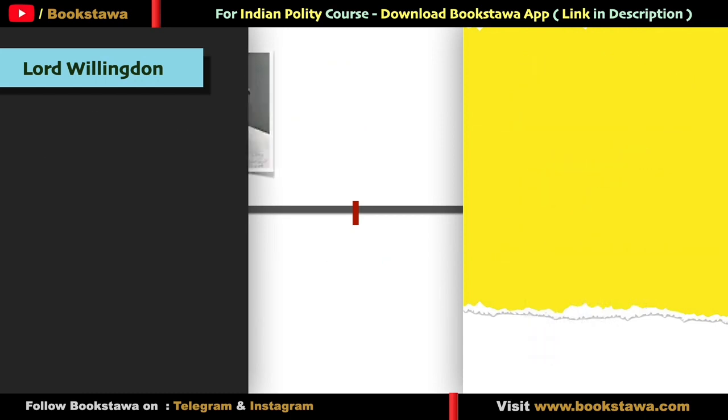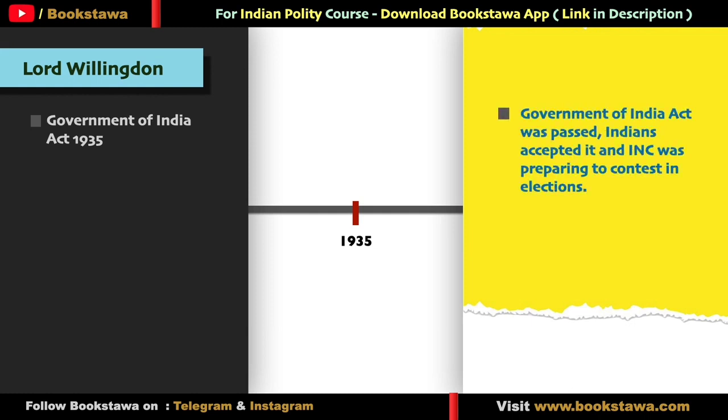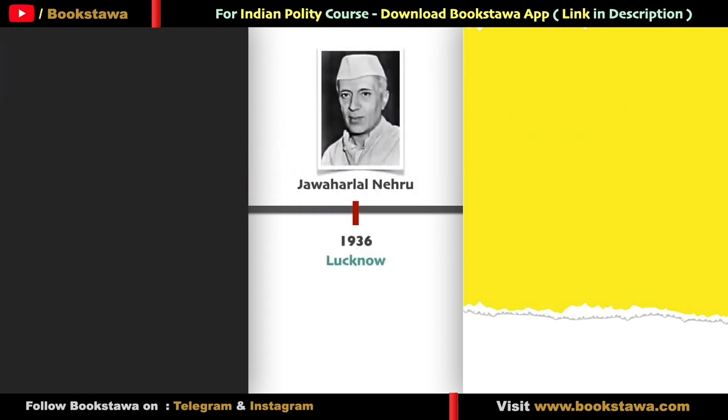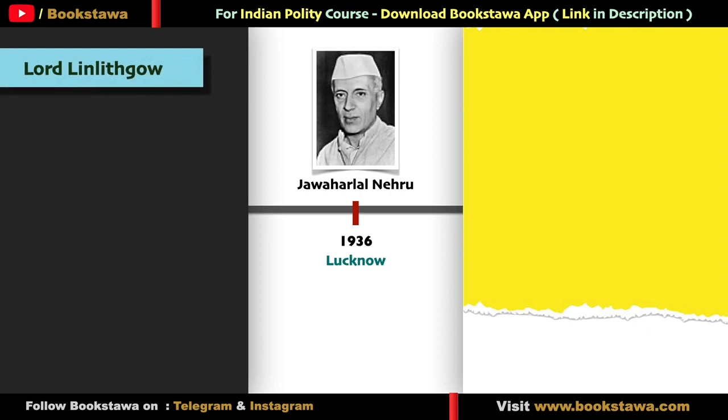Next year, that is in 1935, the Government of India Act 1935 came, by which provincial autonomy was introduced. And now elections were to be held on its basis. So the Congress was busy preparing for the elections. So the Indian National Congress session could not be held this year. Next year, that is in 1936, the session was in Lucknow. Jawaharlal Nehru was elected as president.